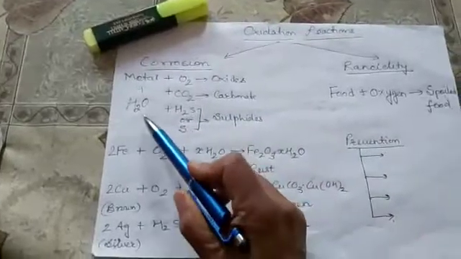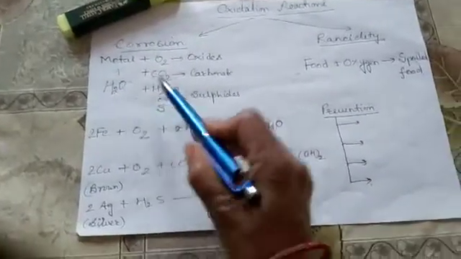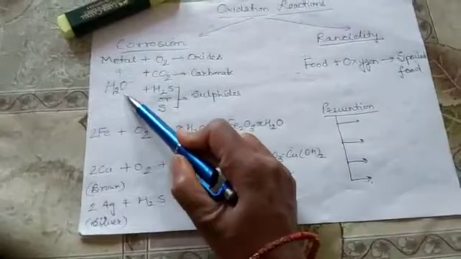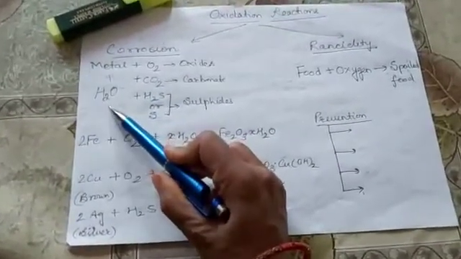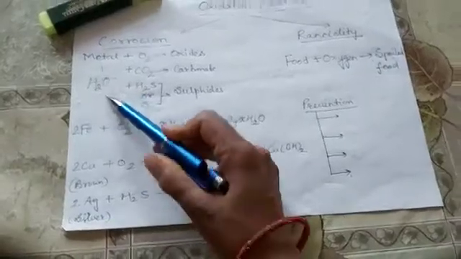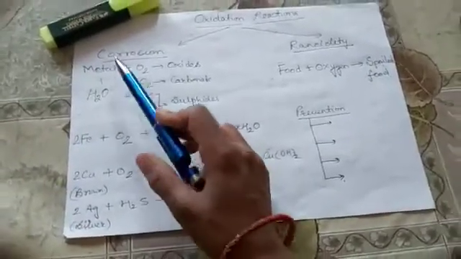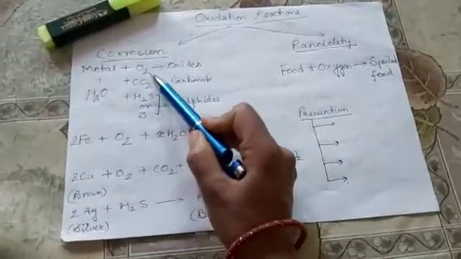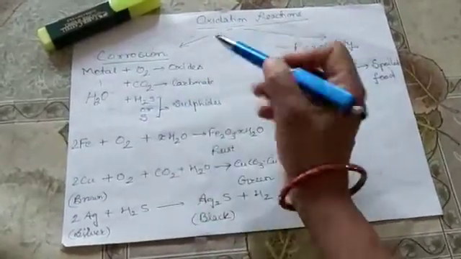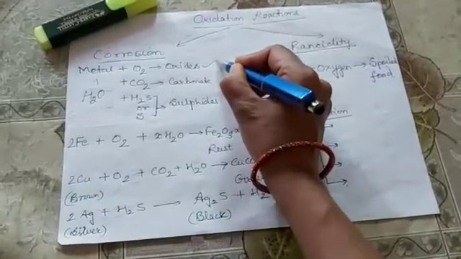We often call the air moist air, whenever it is accompanied with a large number of water molecules. Whenever a metal in moist air combines with oxygen, it forms a compound called oxide.